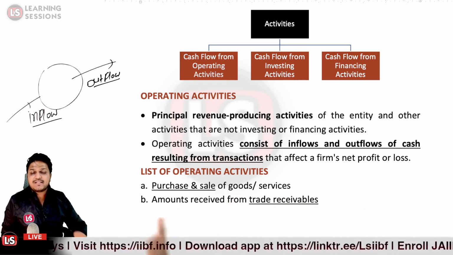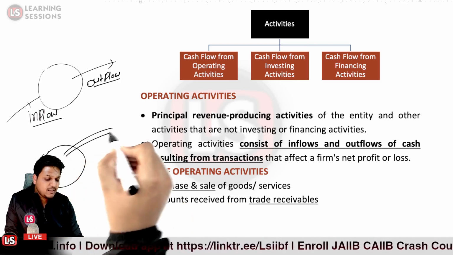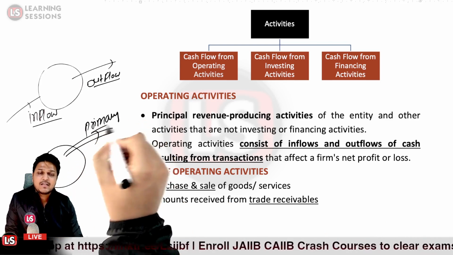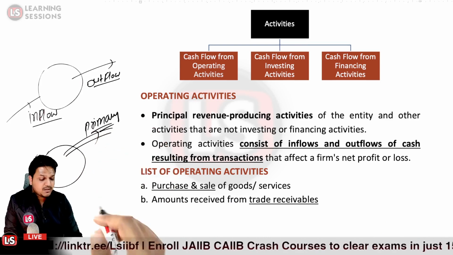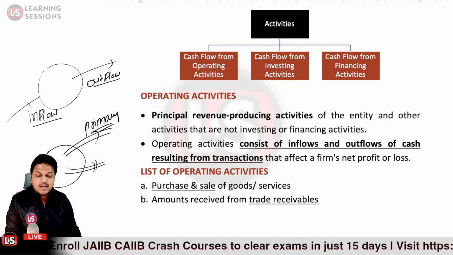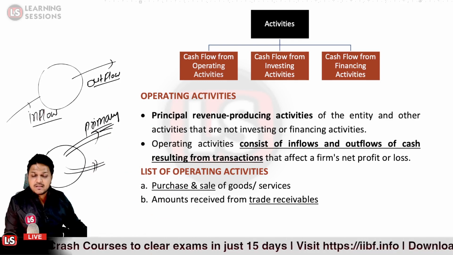That is not your investing activity. Say we have a firm which is selling furniture. In that case, that is the primary activity, and that is the operating activity. And further, if you are investing the amount into securities or bonds, etc., that will be the investing activity, not the operating activity.